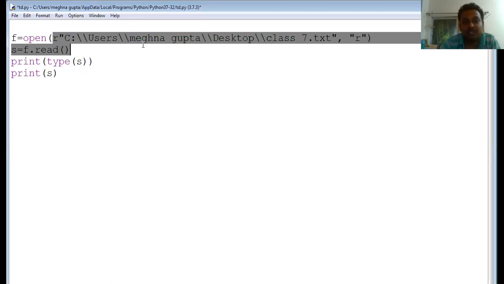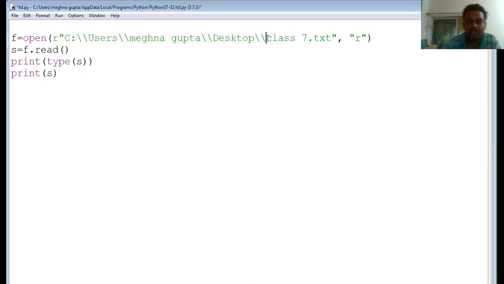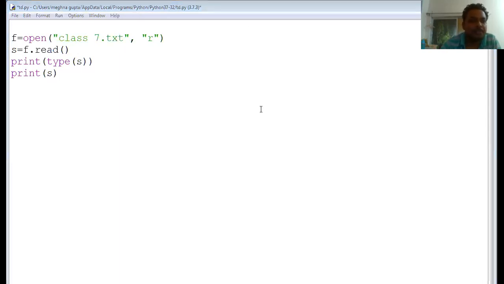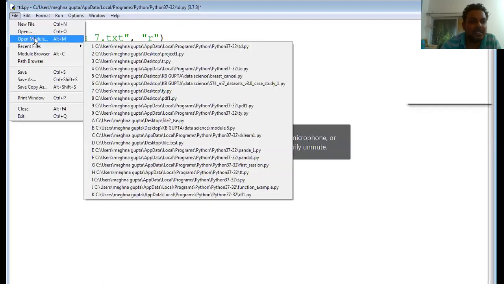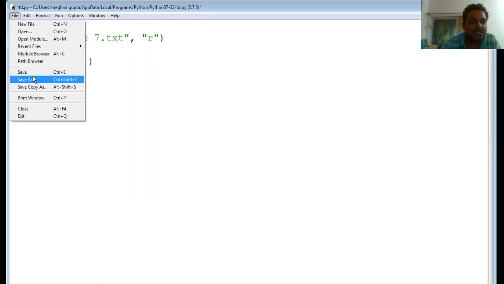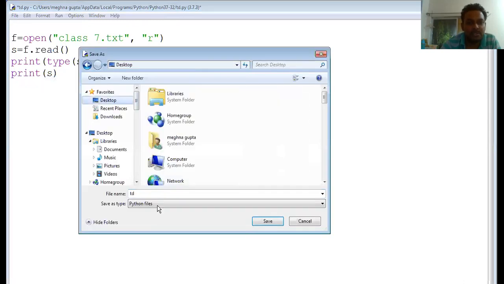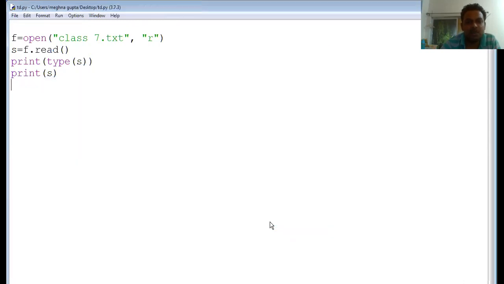So this way we need to pass the complete path if we are not saving both the Python file and the file that you want to read in the same location. Okay, so don't make it very complicated. I will do one thing: right now I save both files in the same location. So I am again saving the file on the desktop, so that you do not face it. Now I am running this code and you will see the output.